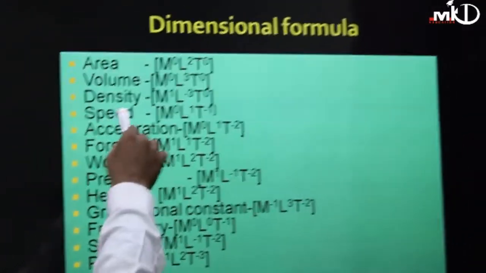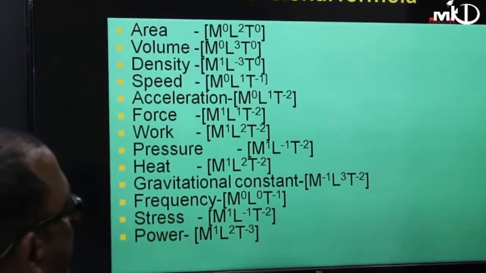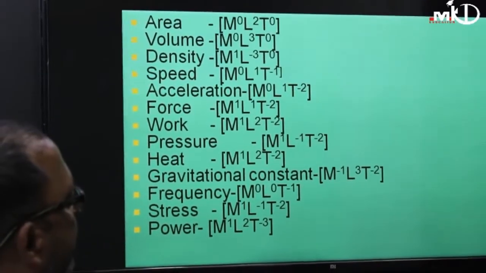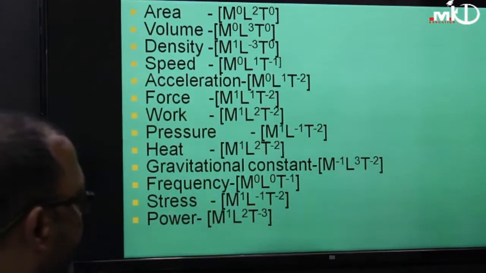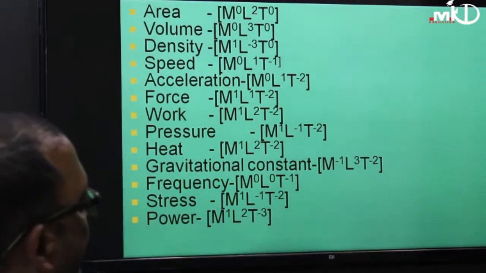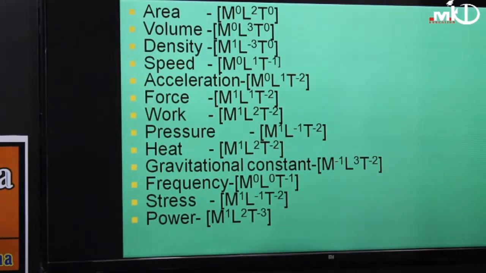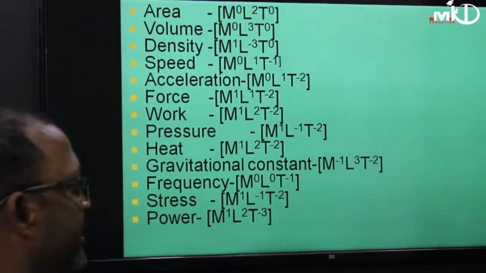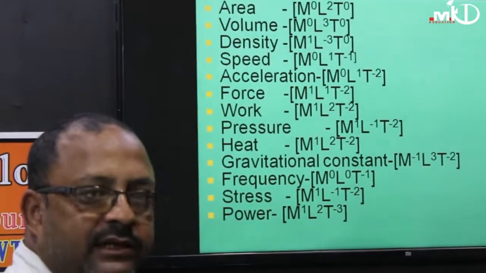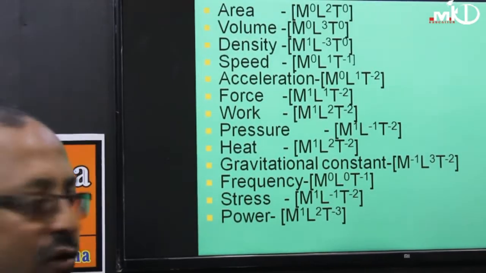The dimension formula of density is M to the power 1, L to the power minus 3, T to the power 0, of speed is M to the power 0, L to the power 1, T to the power minus 1, and of acceleration is M to the power 0, L to the power 1, T to the power minus 2.